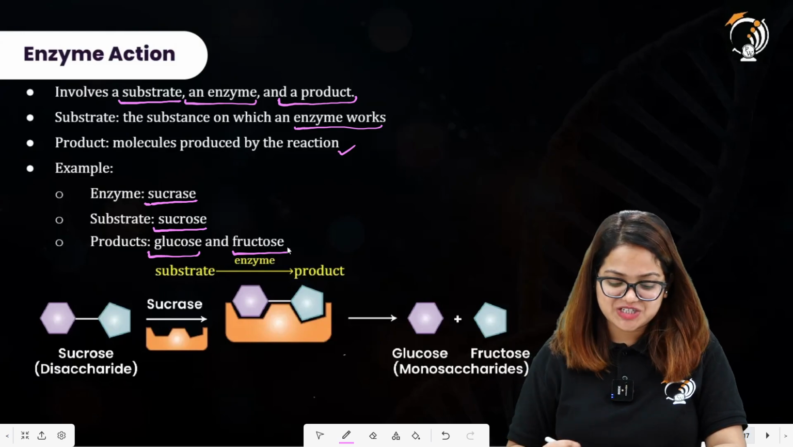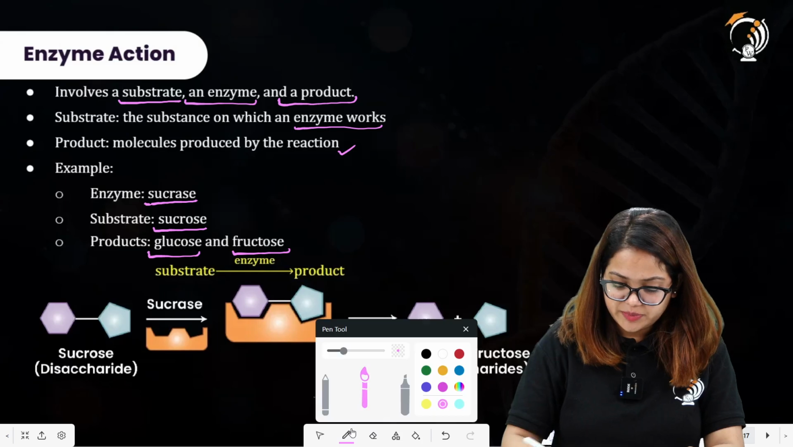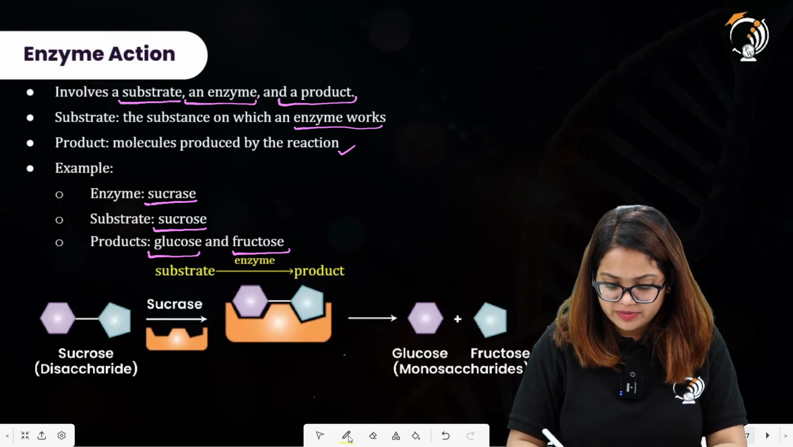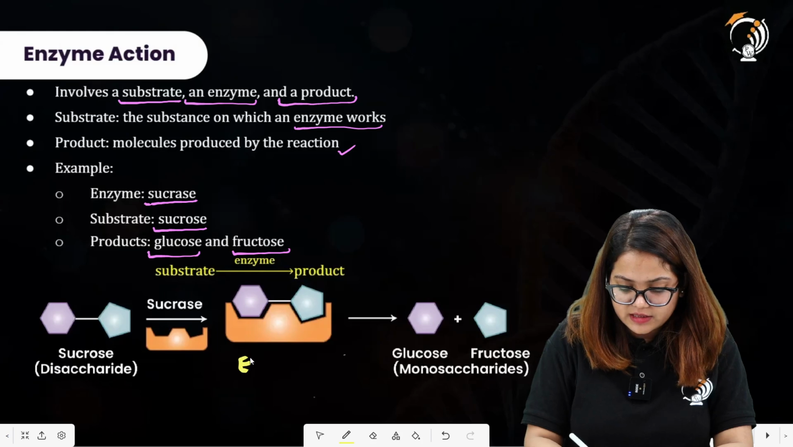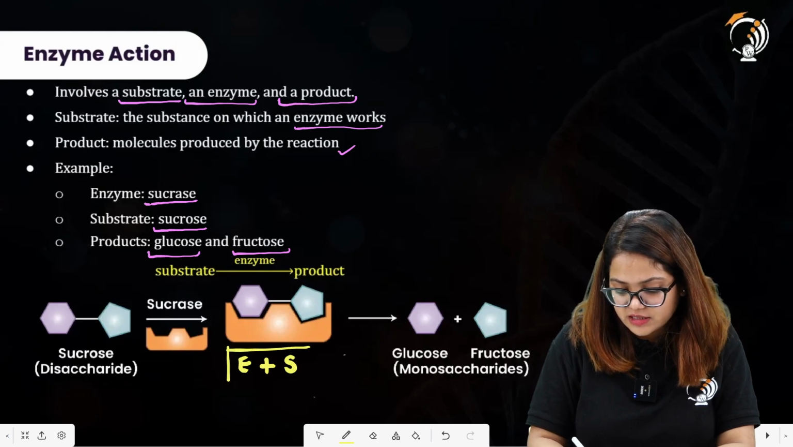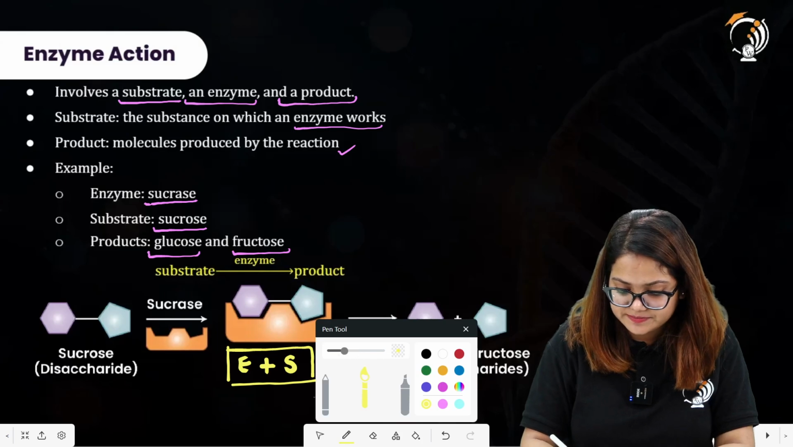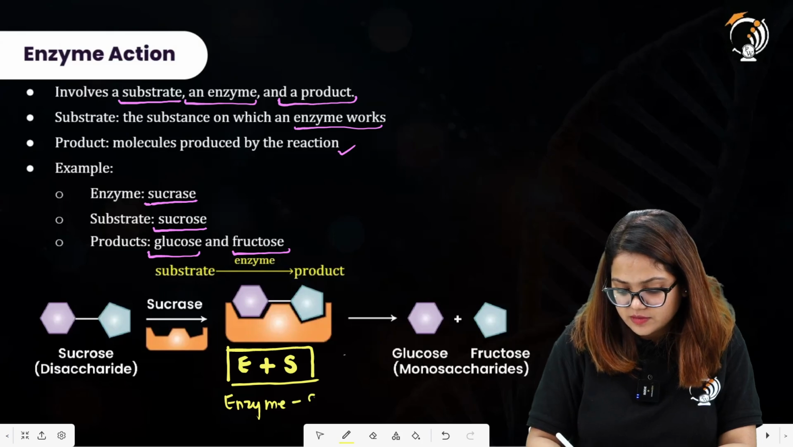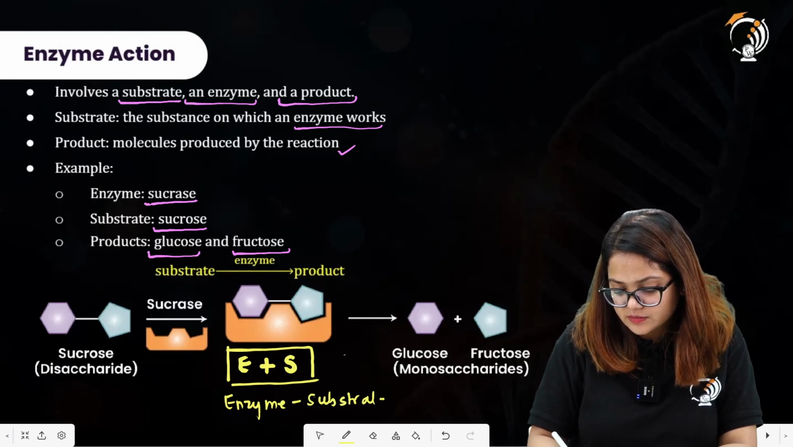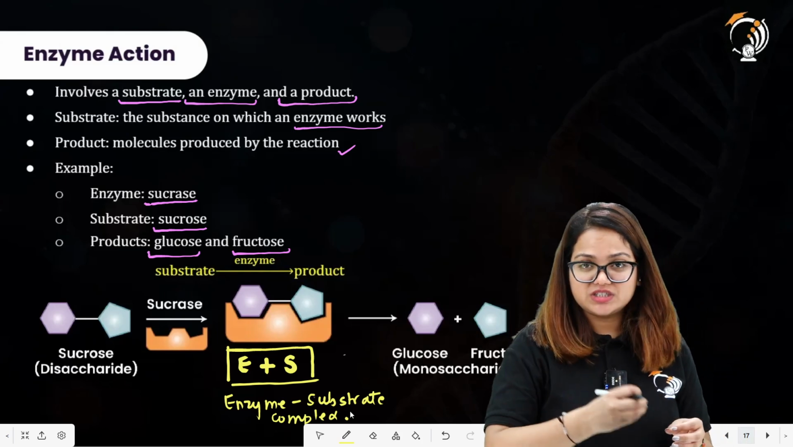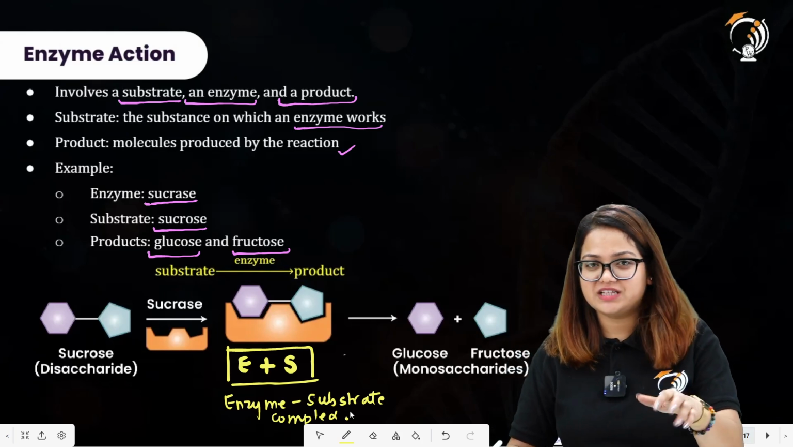Here we have the chemical reaction as well. In between the reaction, you will find that this is a complex, an enzyme plus substrate. This is an enzyme substrate complex, that is formed when the enzyme binds to the substrate for a limited period of time and then converts the substrate into the products.